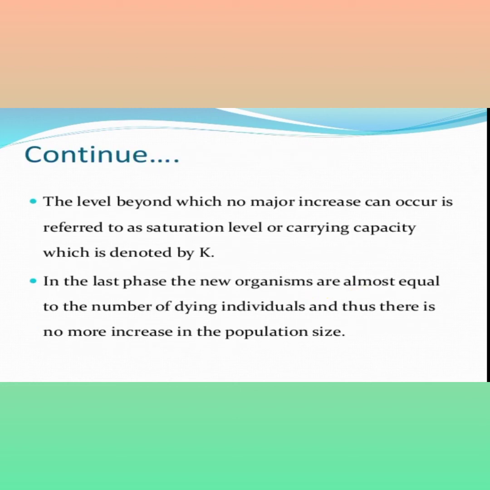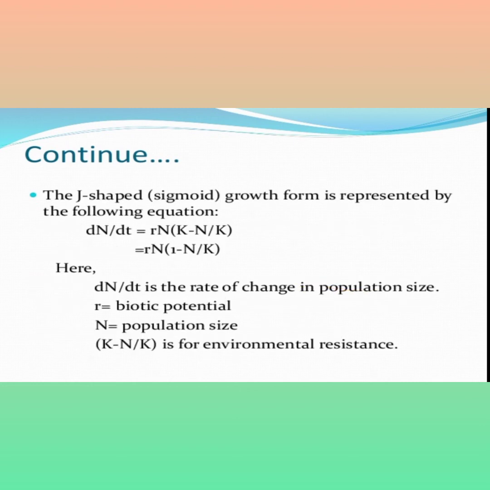The level beyond which no major increase can occur is referred to as the saturation level or carrying capacity, denoted by K. In the last phase, new organisms are almost equal to the number of dying individuals, and thus there is no more increase in population size.